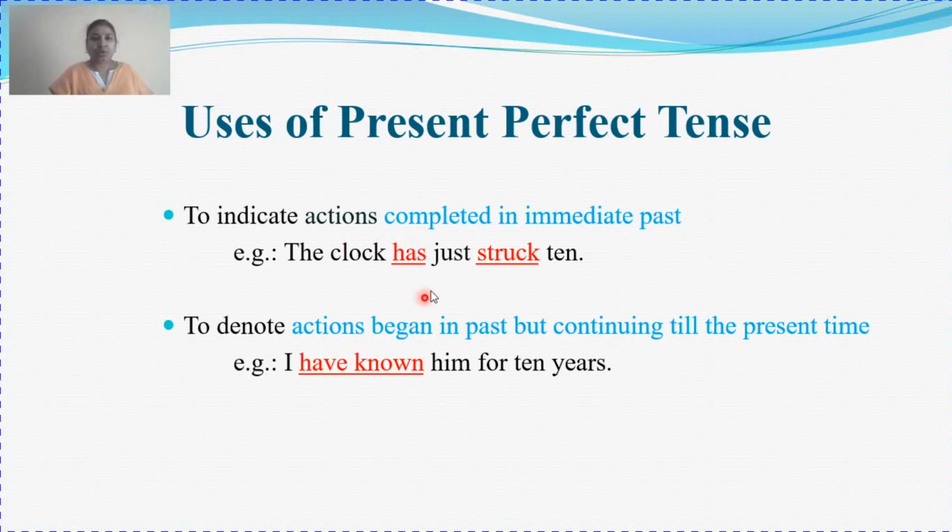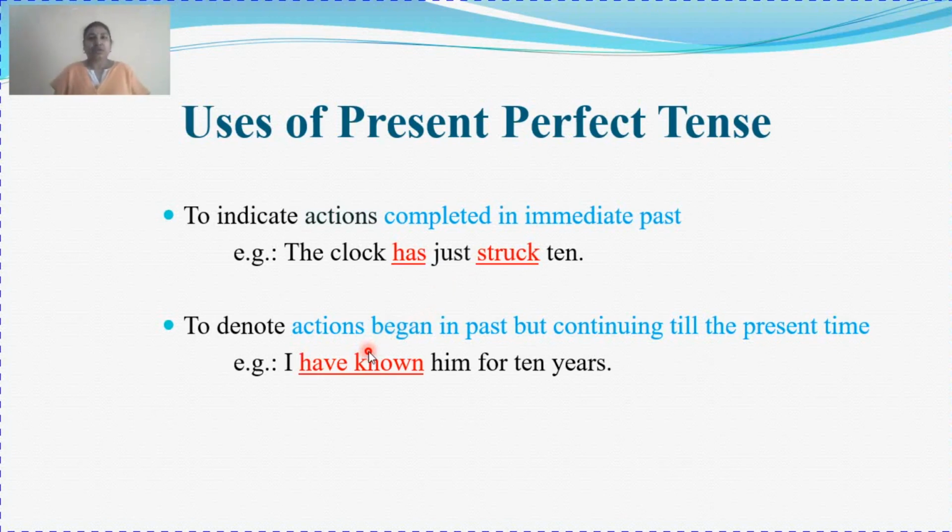For example, the clock has just struck 10. It means just a few moments back the clock struck 10, and the impact of this action is, if it is morning 10 o'clock, I have to go to school, and if it is evening or night 10 o'clock, that means it's time for bed.